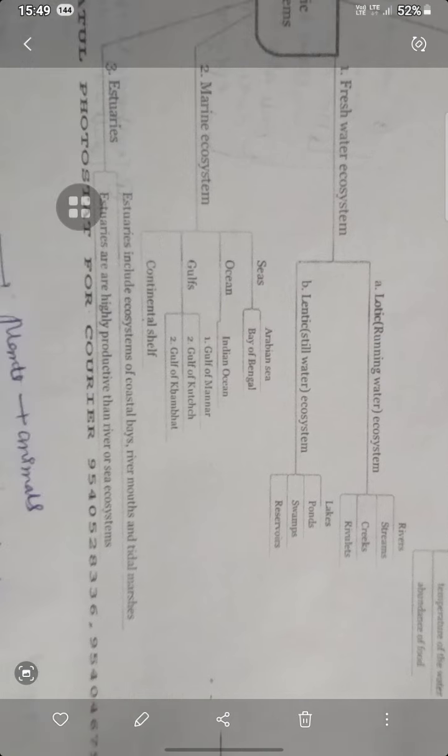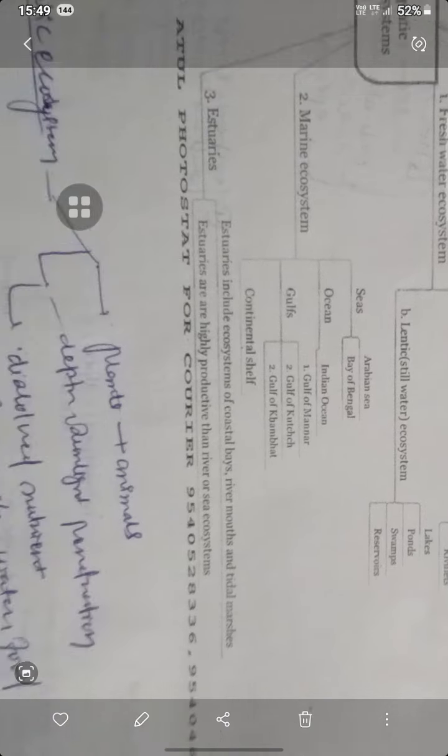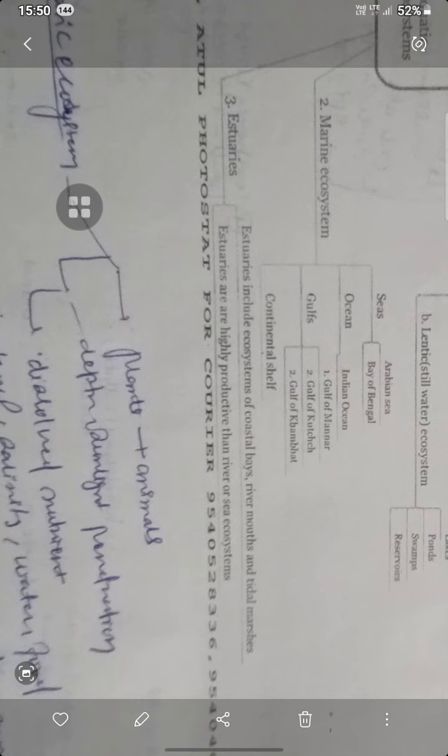Now in the marine ecosystem we find the Arabian Sea, Bay of Bengal, Indian Ocean, Gulf of Mannar, Gulf of Kutch, Gulf of Khambhat, and the continental shelf also. Estuaries include the ecosystem of coastal bays, river mouths, and tidal marshes. So estuaries include three parts. One is the coastal bay. If there is a coastal bay, that will be an estuary. River mouths, where a river opens its mouth, are called an estuary. And if there are tidal marshes, that will also be an estuary. Estuaries are more highly productive than river or sea systems.